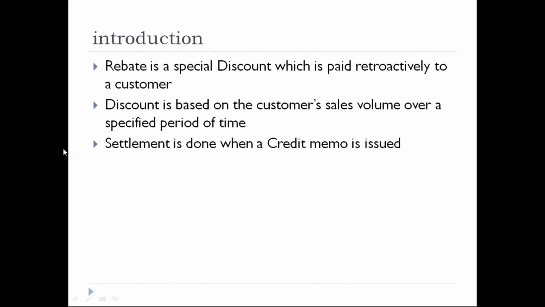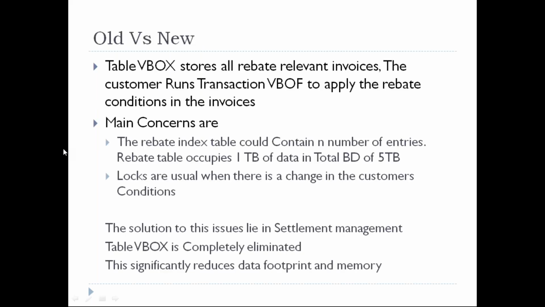A credit memo tells that we have to pay some amount to the customer. On the transactions for which we want to offer a rebate to the customer, we will first determine the condition, and that condition will contain how much discount he's getting. Once we start the settlement run, all the transactions we have to pay will be determined in the settlement management. It will generate a credit memo. It's a transaction.